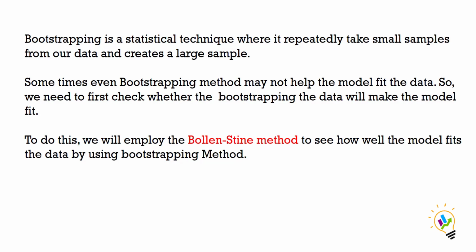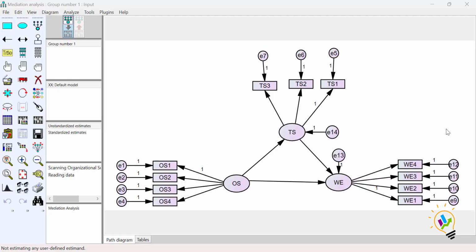Now I'll take you to SPSS Amos and show an example. We'll use this mediation analysis example, which I have also used in the Mastering Structure Equation Modeling online course. I'm taking the same example here for bootstrapping purposes. First we are going to see the sample size. Second, whether the data is normally distributed or not. If the data is not normally distributed, then we will decide to do bootstrapping and check with the Bollen-Stine method whether we can use this data or not.